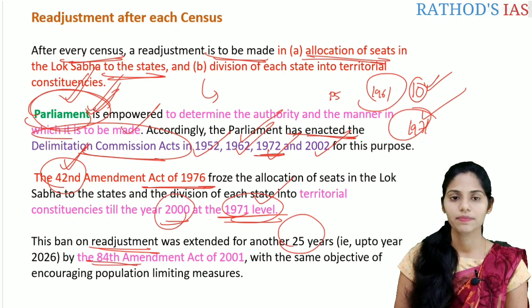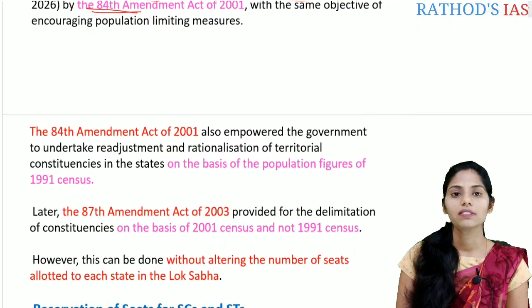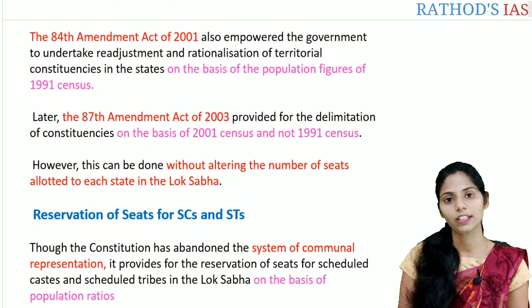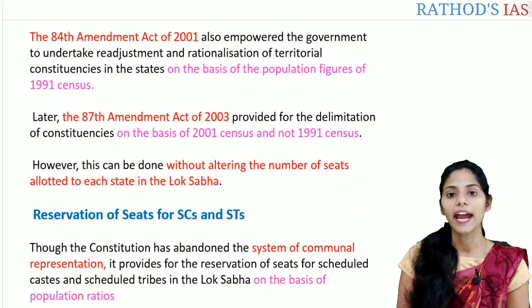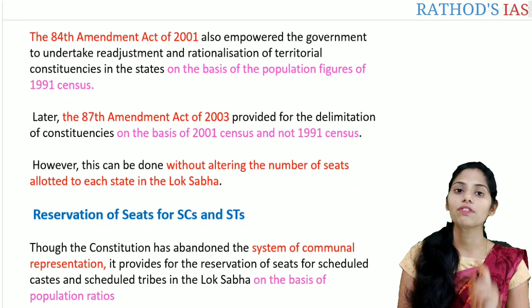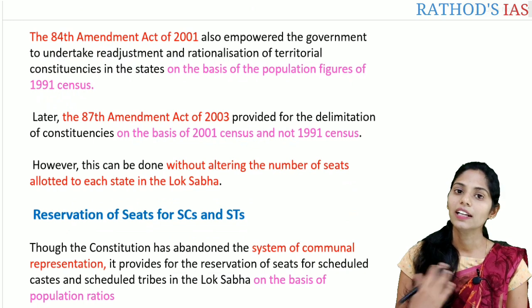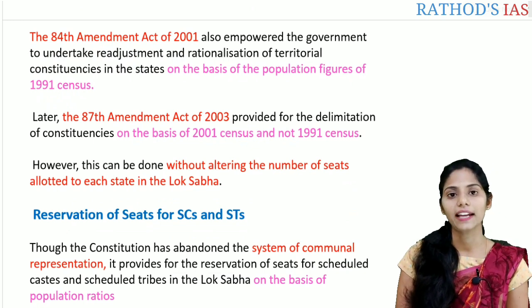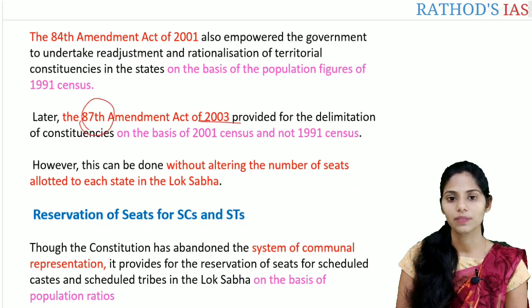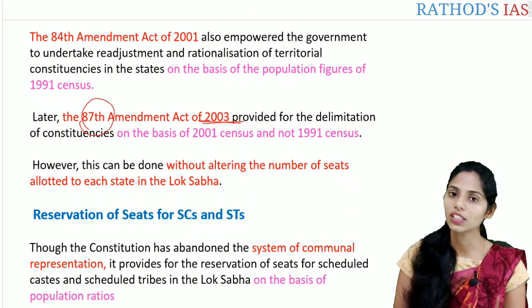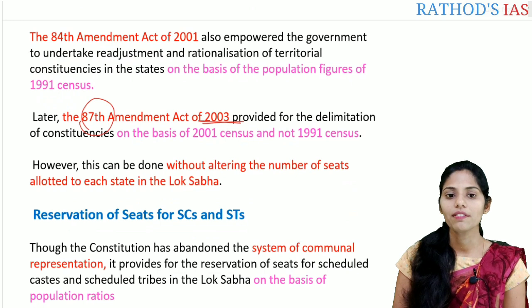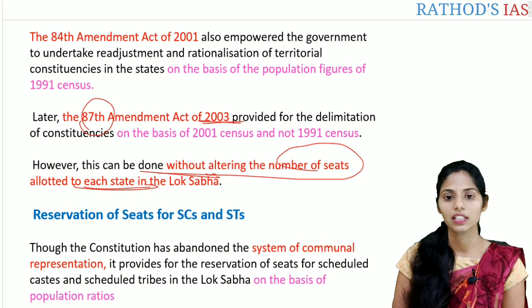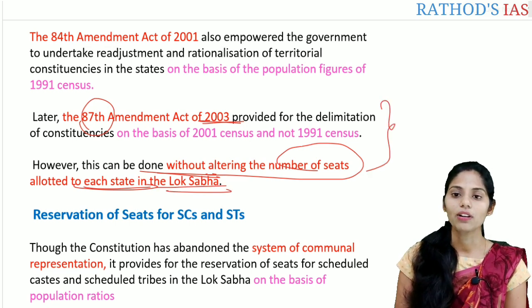And the next one is, this ban on the readjustment was extended by a further 25 years by the 84th Constitutional Amendment Act. This 84th Constitutional Amendment Act of 2001 also said that it should be based on the population figures of the 1991 census. And later on another Constitutional Amendment Act came into picture, that is the 87th Constitutional Amendment Act of 2003. It said that it should be based on the 2001 census but not on the 1991 census. However, it can be done without altering the number of seats allocated to each state in the Lok Sabha as well.